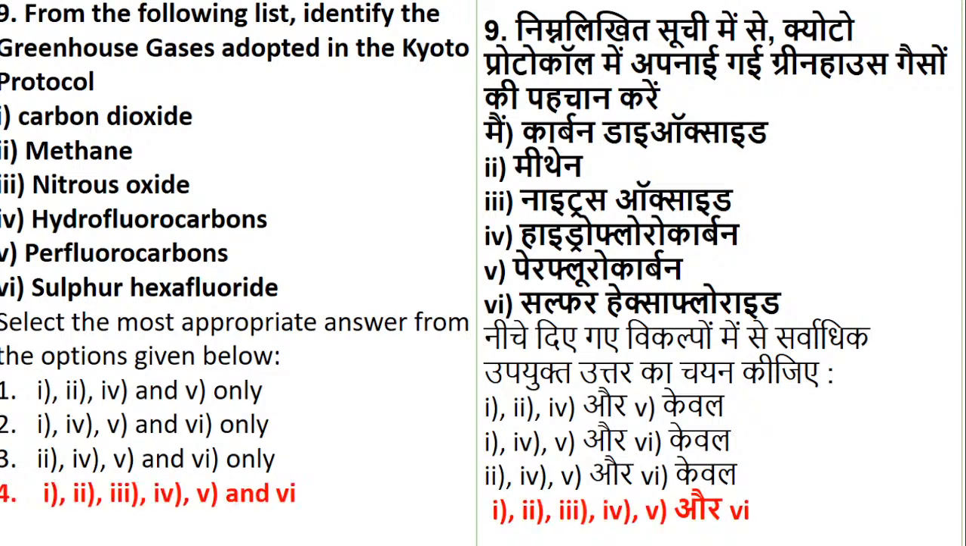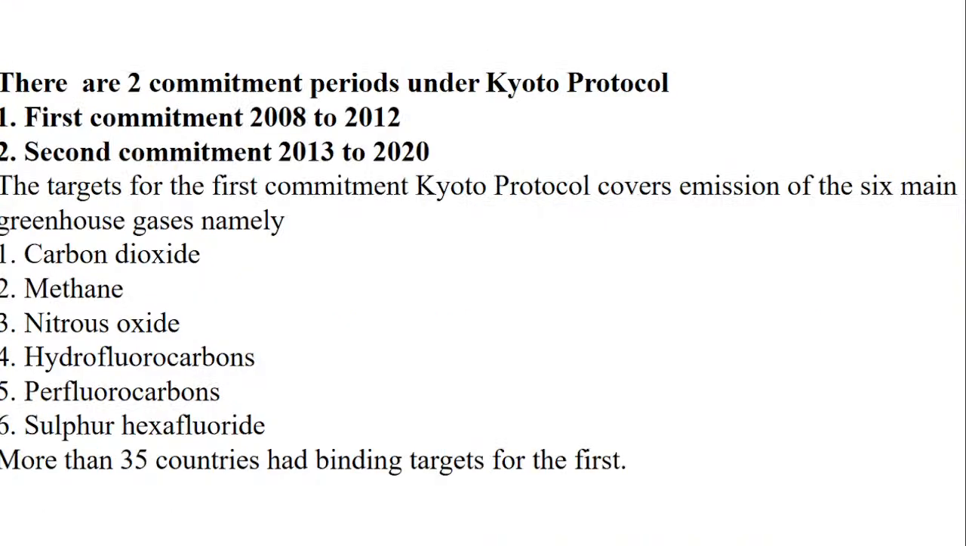So identify the greenhouse gases which are adopted in Kyoto Protocol. It is all: carbon dioxide, methane, then we have nitrous oxide, hydrofluorocarbons, perfluorocarbons, as well as sulfur hexafluoride. Now we are talking about Kyoto Protocol, which has 2 commitment periods. The first commitment period is 2008 to 2012. And the second commitment period, in some books you can also find, is 2012 to 2020. That is also right. Ideally it started immediately after the first commitment period, but some books have given 12 to 20 or 13 to 20, both are right, not an issue.